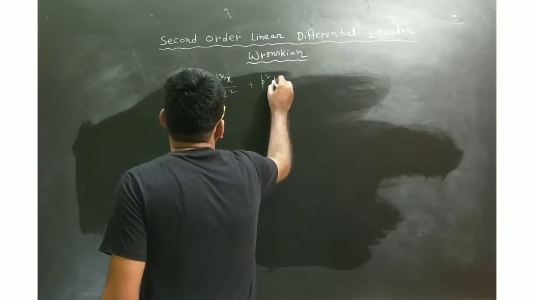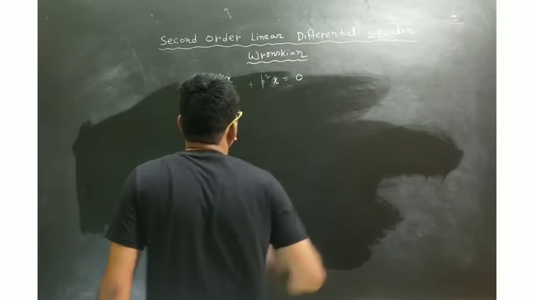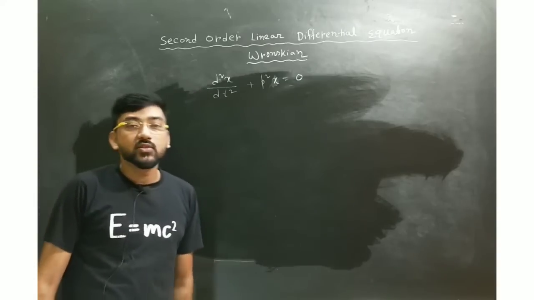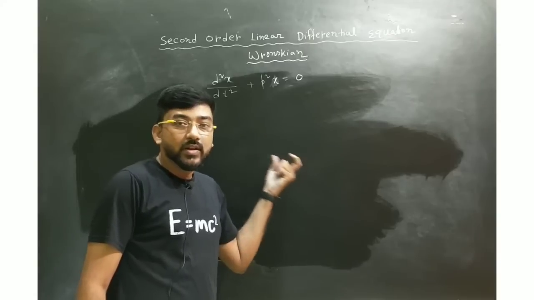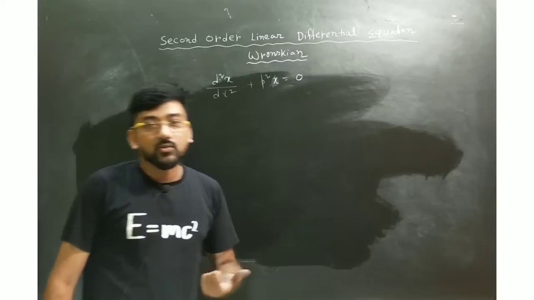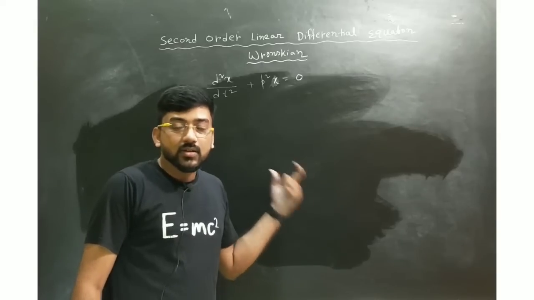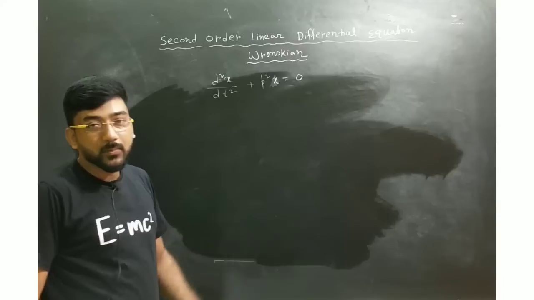So it will be p square x equal to 0. In general we use the notation d2x/dt2 plus omega square x equal to 0, but here we have written p because we have already taken omega, or w, which is nothing but the Wronskian. So we use the notation p here.